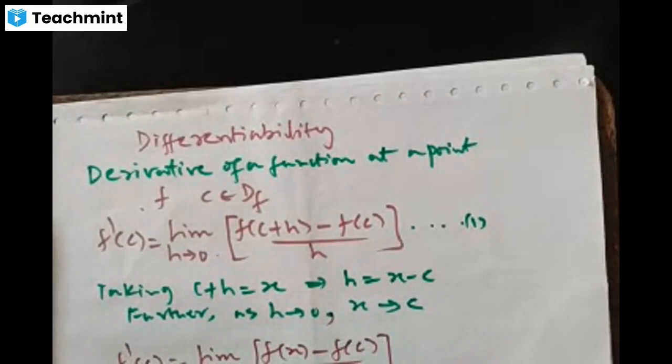Okay, this is another definition for derivative of a function at the point c. Understood?